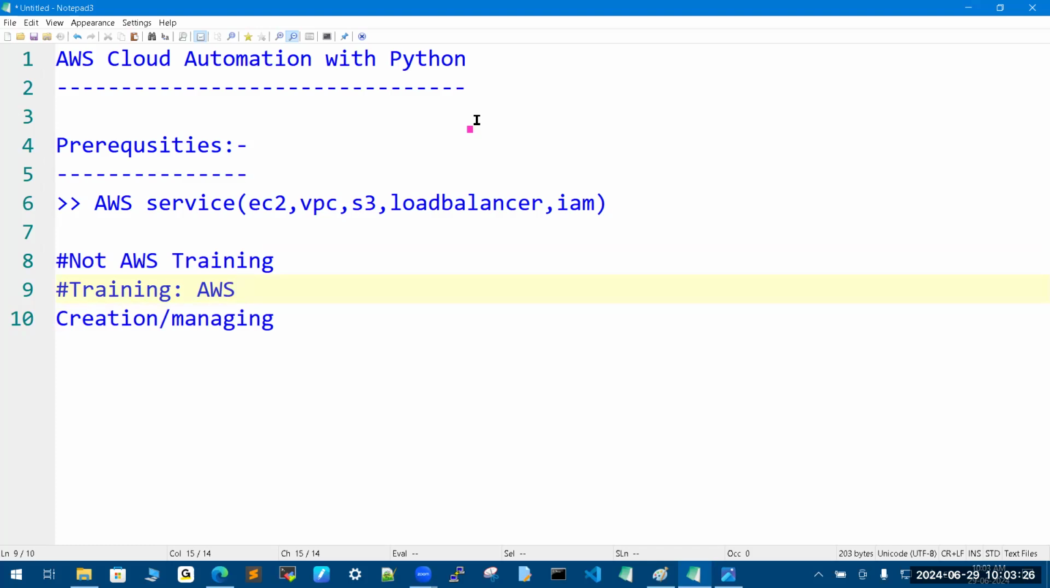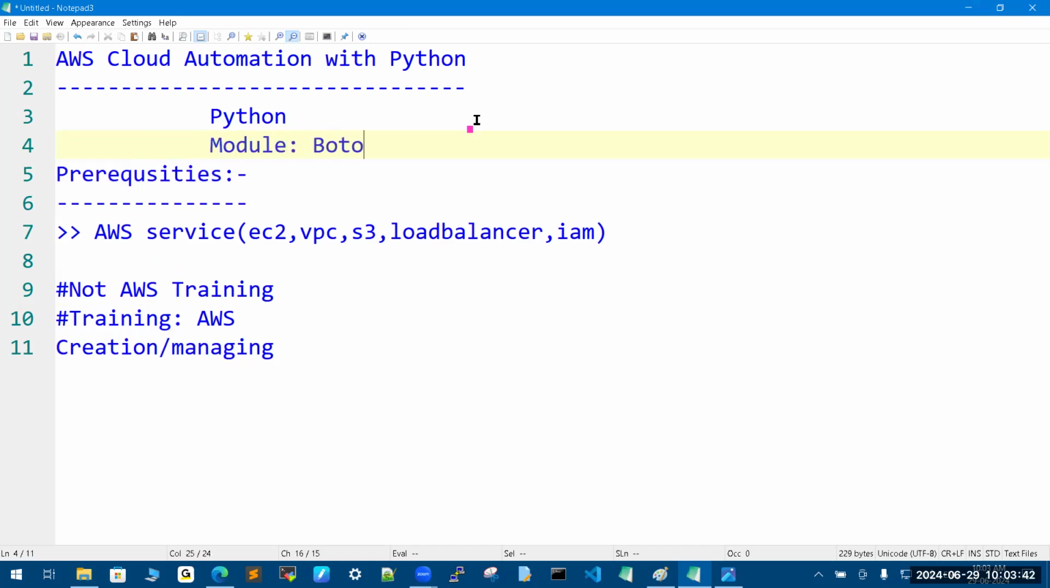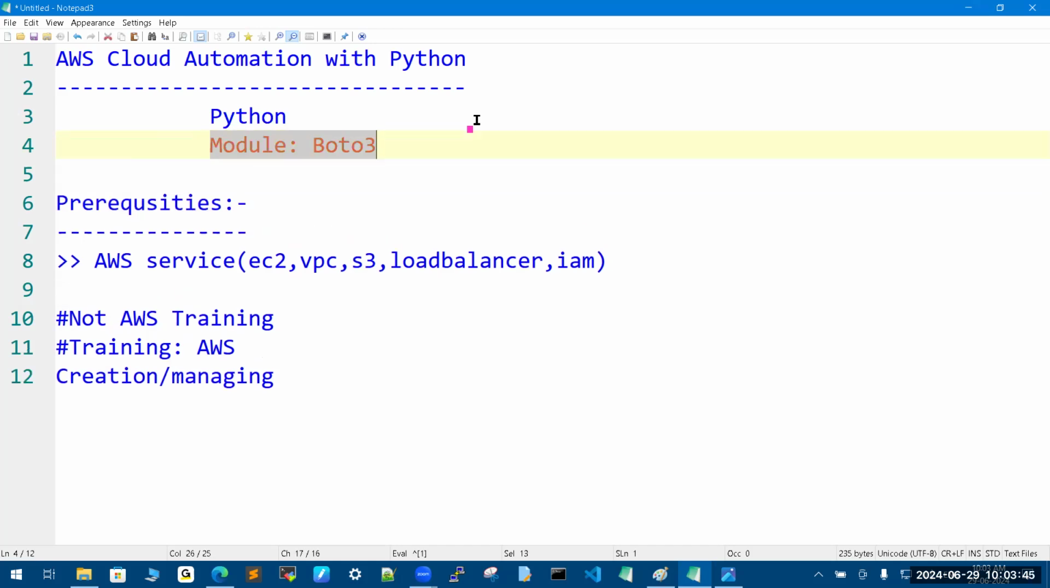Really, in this area there are no people, guys. You can search on any website for jobs. For AWS, there is one module to automate this. The module name in Python is boto3. By this module, we can play with AWS cloud. So the only prerequisite is not expert-level AWS services knowledge.